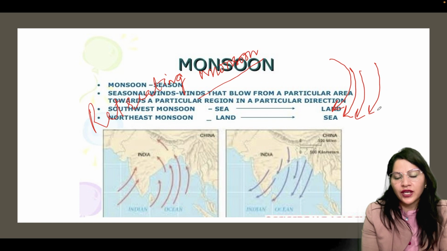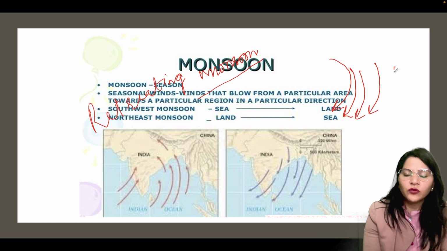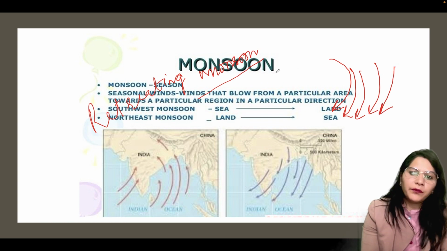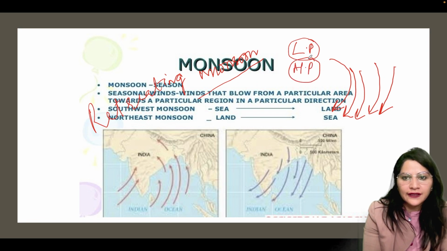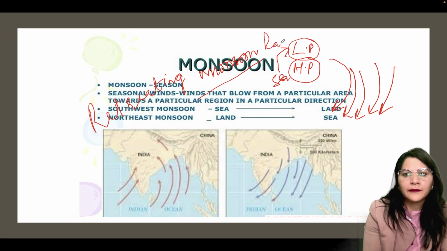Pressure has changed, so now they are moving again towards the sea. Previously, in the case of advancing monsoons, I said low pressure developed on land and high pressure developed in the sea. Winds were moving from high pressure to low pressure, sea to land.